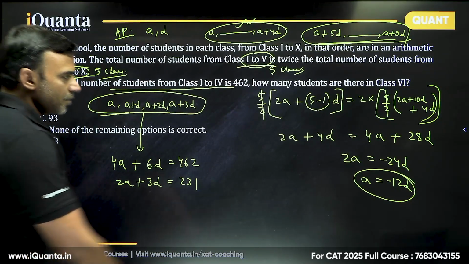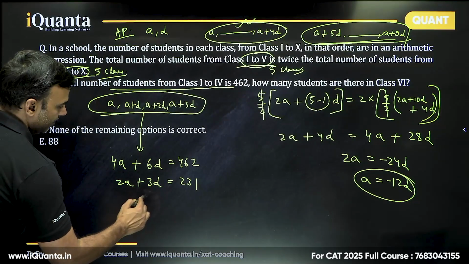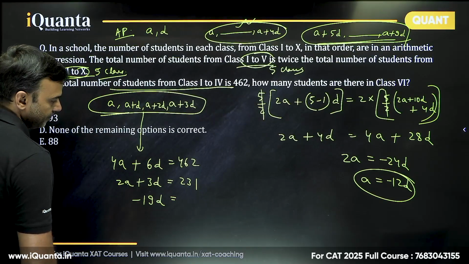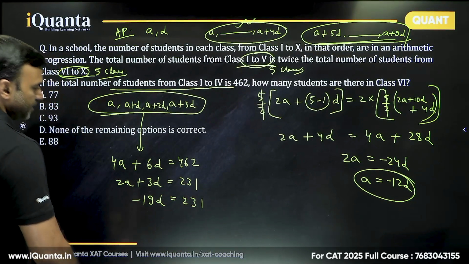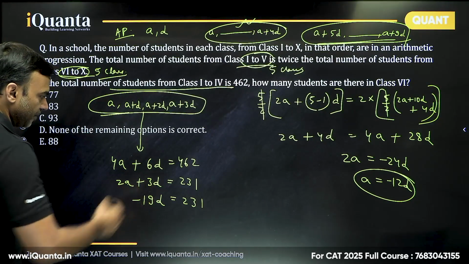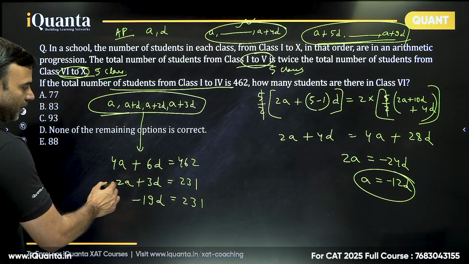Now A is equal to minus 12D, so minus 24D and 3D gives minus 21D.